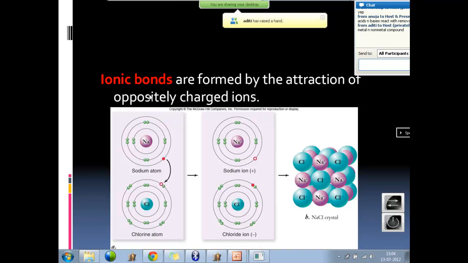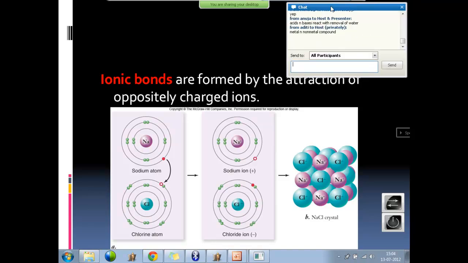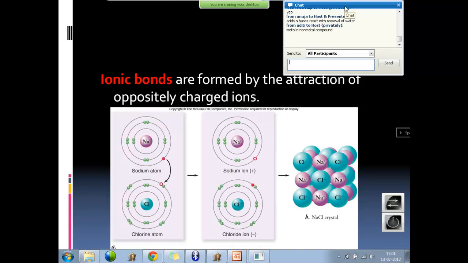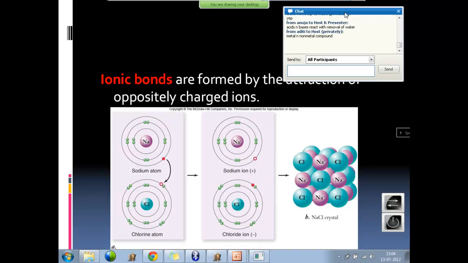Any compound having a combination of a cation and an anion. Na plus, Cl minus, they combine to form a salt. It is not metal and non-metal. It can be said in the case of NaCl and KCl, but in general, salt refers to a compound formed by the combination of a cation and an anion, having an ionic bond in between.